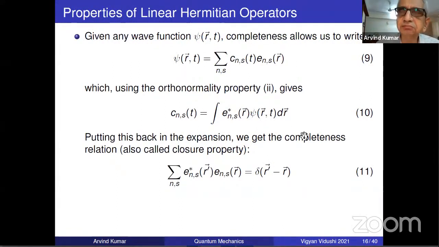Dummy variable is just a word that means the name of the variable can change. Here the name or symbol is R, I call it R dash. I call it R double dash, it doesn't matter, because it's going to give me the same value, because it is a definite integral.